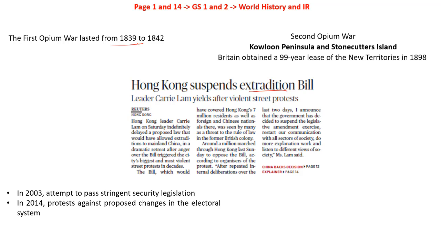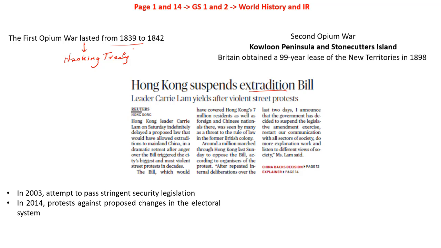The first Opium War. This was the first war between Britain and China back then, and this lasted from 1839 to 1842. Britain invaded the Chinese mainland and occupied the highland of Hong Kong on January 25th, 1841, using its strong military that was prevalent in India back then. China lost the war and had to cede Hong Kong to Britain in the Treaty of Nanking. So for the first time, Hong Kong became a crown colony of the British Empire.